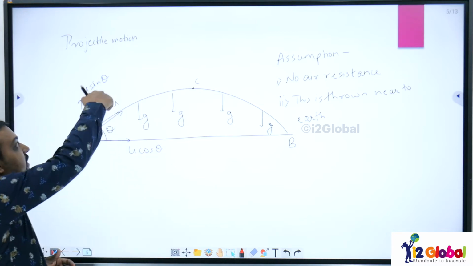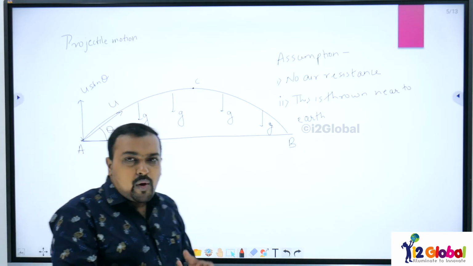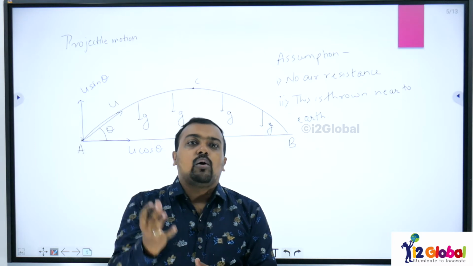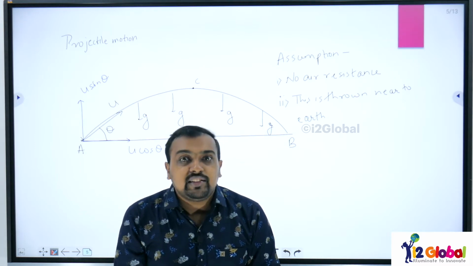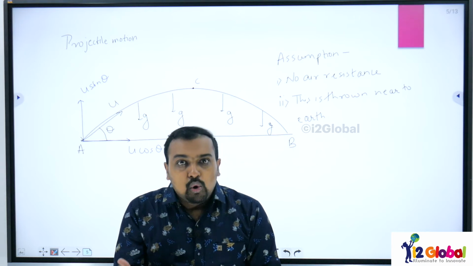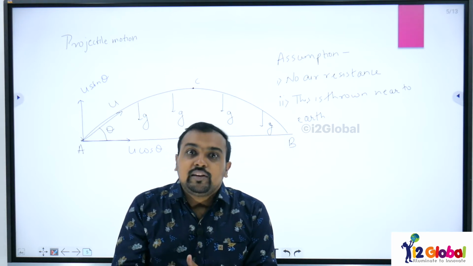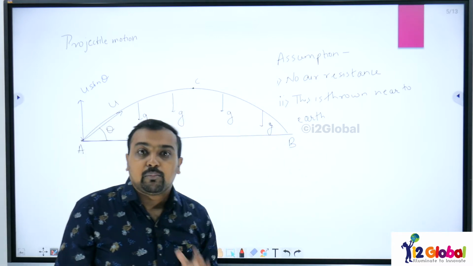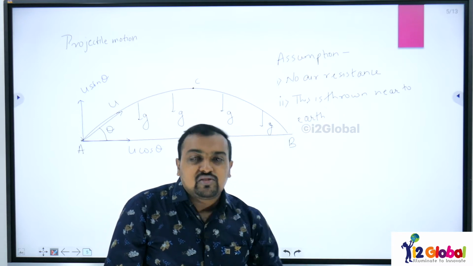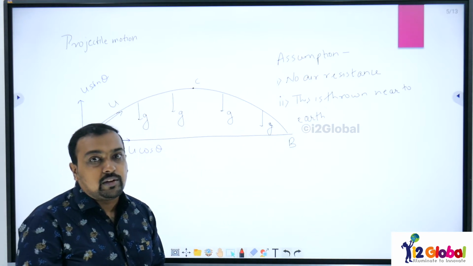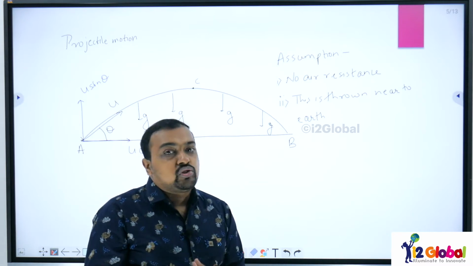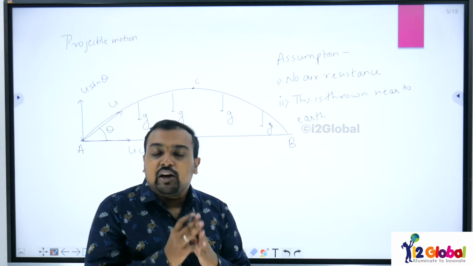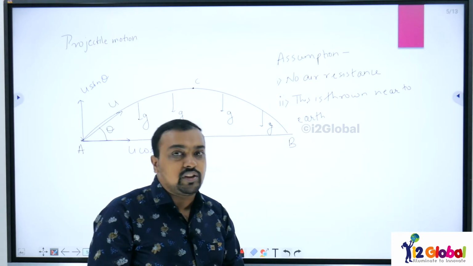While talking about the velocity in the y direction, what is going to happen? You have thrown a ball with the initial velocity u sin theta in the upward direction. As time goes on, this velocity keeps decreasing, and at the highest point this velocity becomes 0, and then again it starts to come down with an increasing velocity. So this is the motion in the y direction. Motion in the x direction will be the initial velocity of u cos theta without any acceleration, moving throughout the motion.